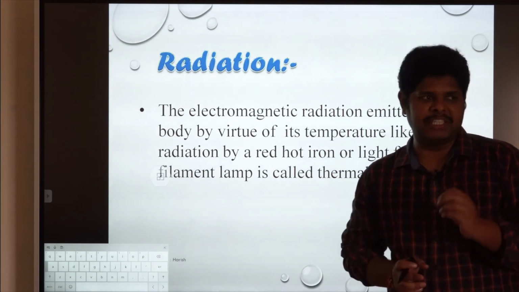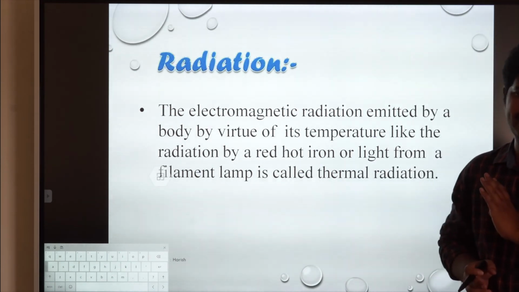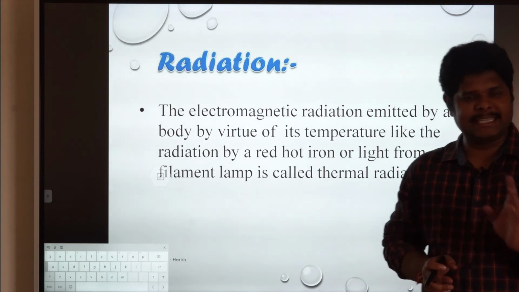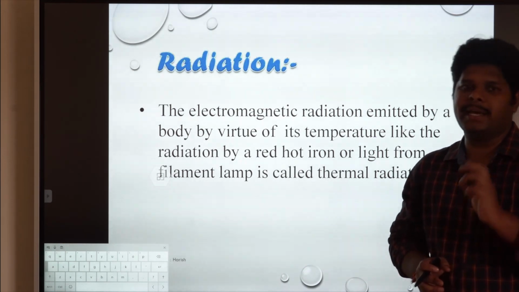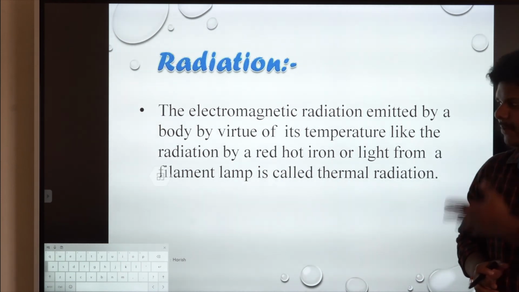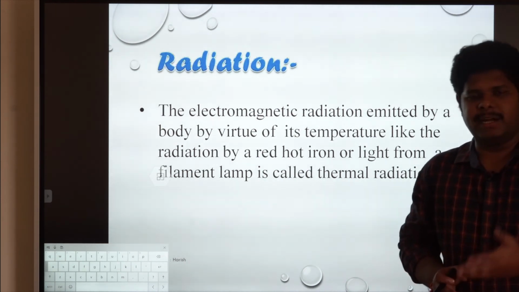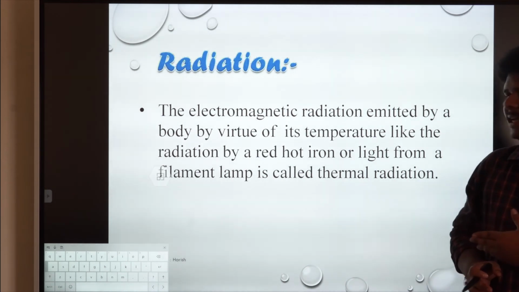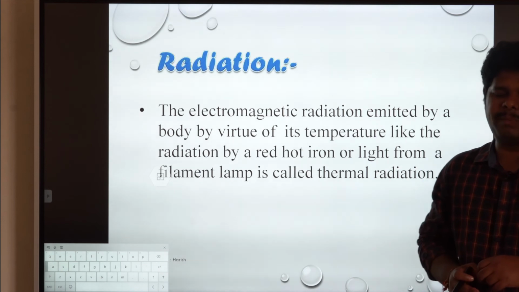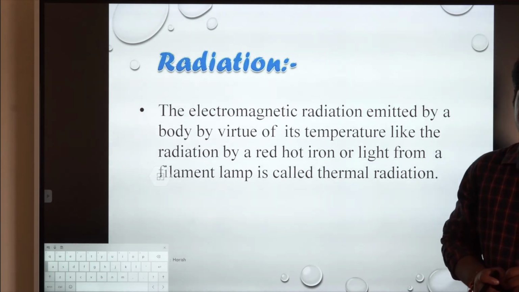If the temperature of a body is 0 Kelvin, then it doesn't emit any radiation. In all other cases bodies emit electromagnetic radiations. The electromagnetic radiation is a spectrum, which we will study later, and it contains all the possible wavelengths.